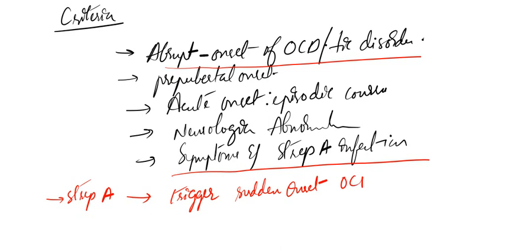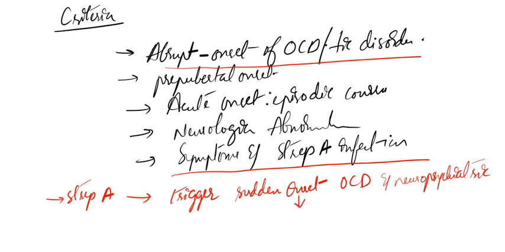Will you believe this? Streptococcal A infection and other infections sometimes trigger the sudden onset OCD, and also sometimes they develop some neuropsychiatric symptoms. Right. Now, what are the symptoms that are included in the sudden onset OCD?